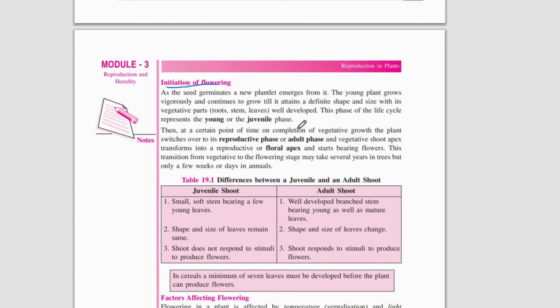So those are the two phases of a plant. One is the young or juvenile phase, the vegetative phase, the growth time, and then the reproductive phase or the adult phase. At that point, the stem transforms to a floral apex and starts producing flowers.